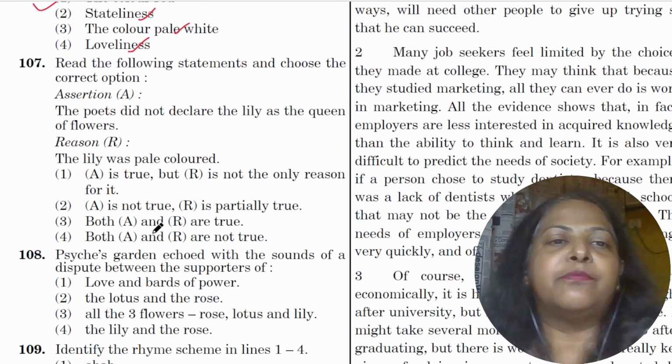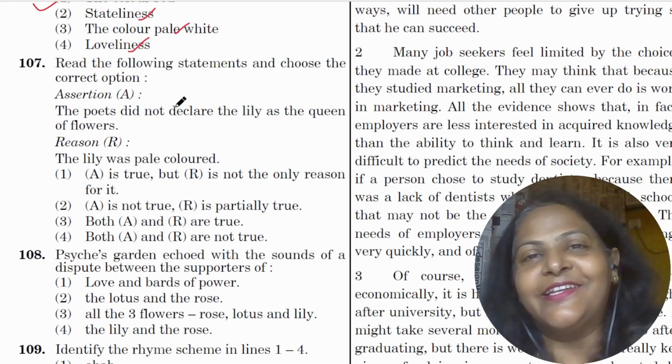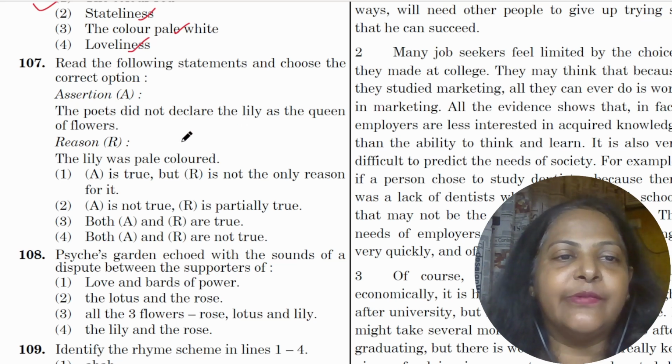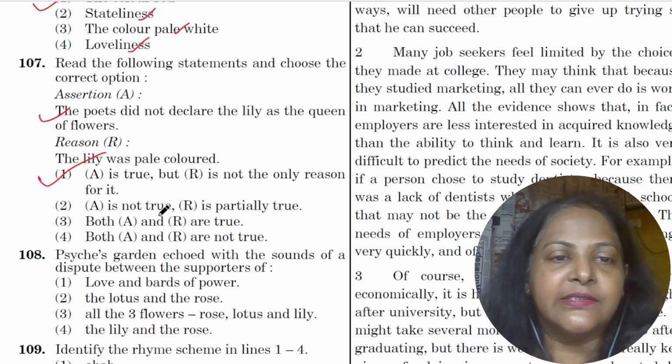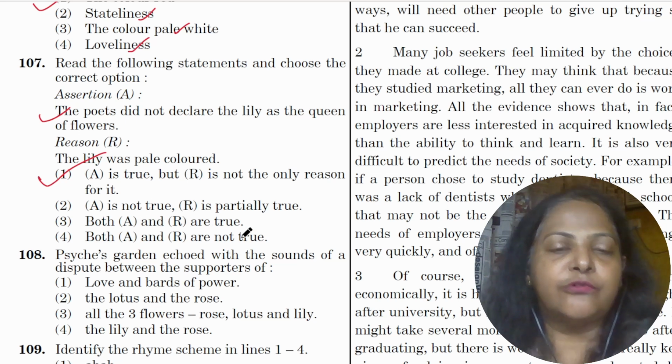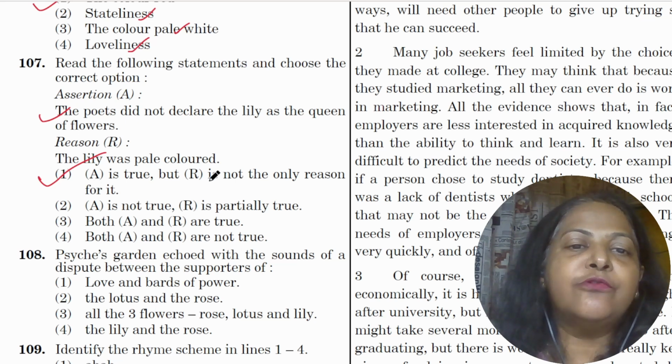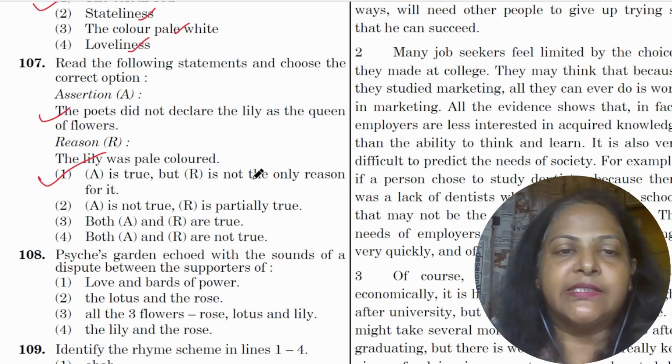Read the following statements and choose the correct option. Again, an assertion and reason. The poets did not declare the lily as the queen of flowers, which is true. The lily was pale colored. That is, A is true, but R is not the only reason. This will be the best answer.